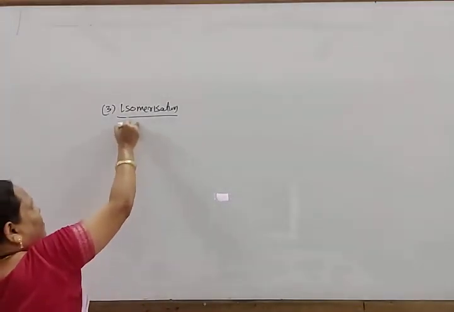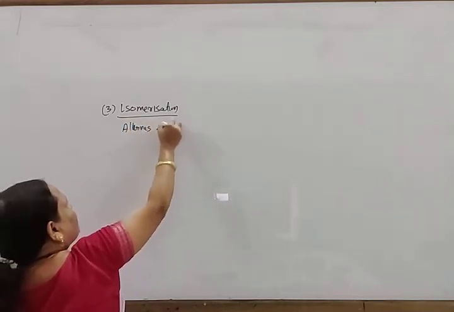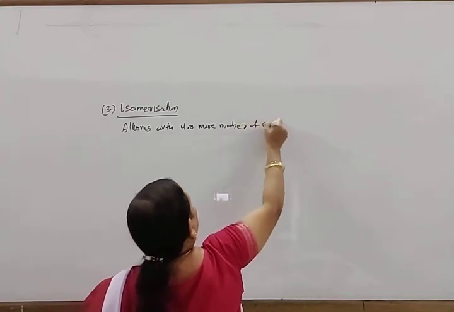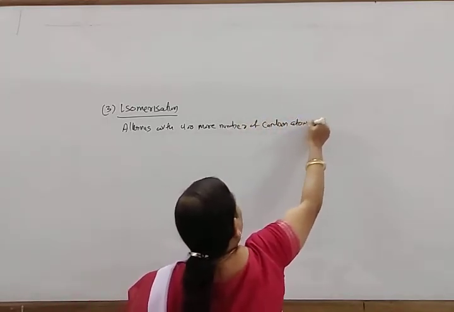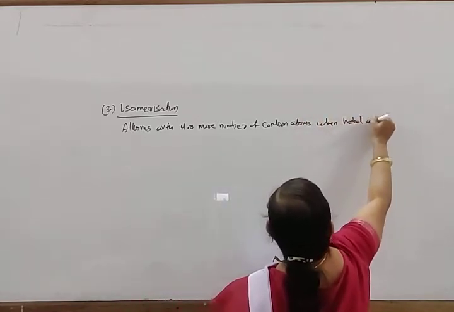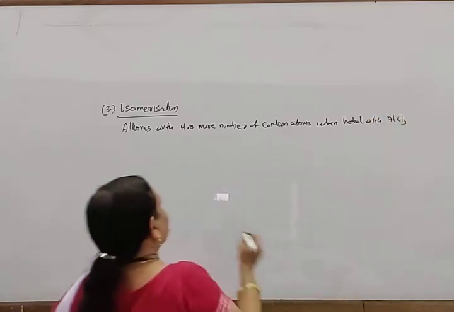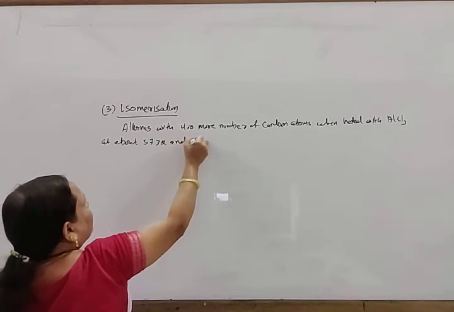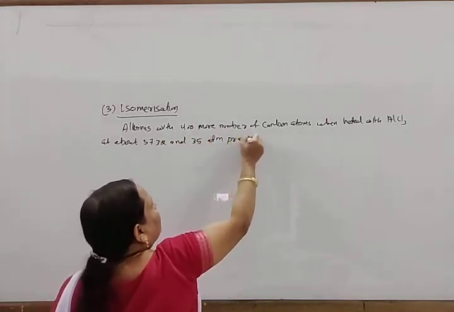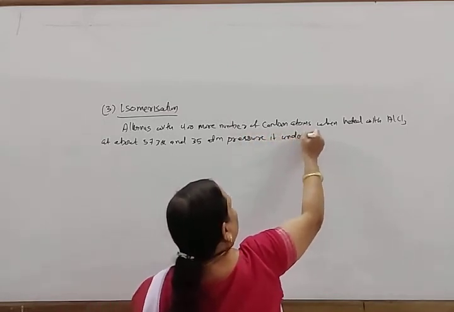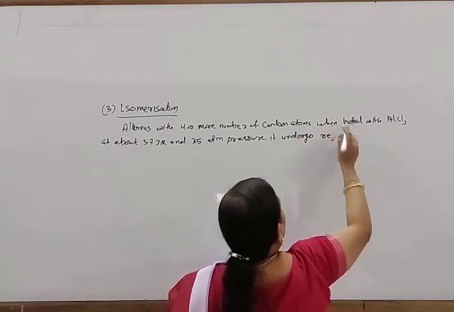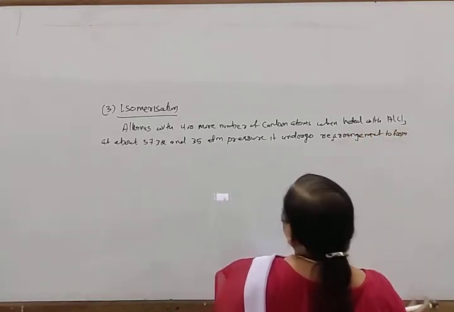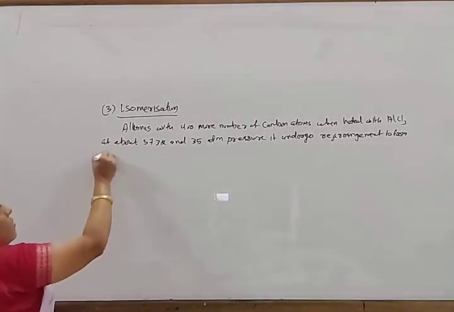So alkanes with 4 or more carbon atoms, when heated with aluminum chloride at about 573 Kelvin and 35 atmospheric pressure, undergo rearrangement to form isomers.